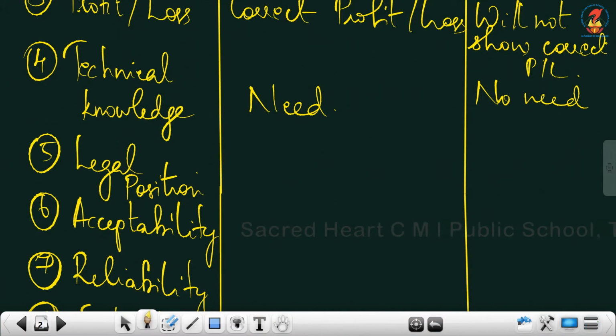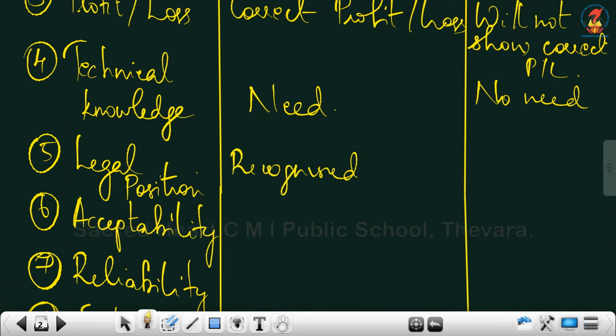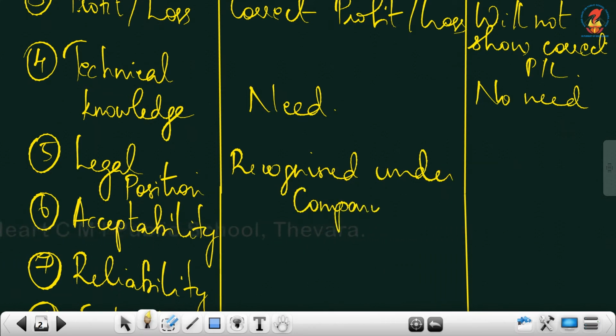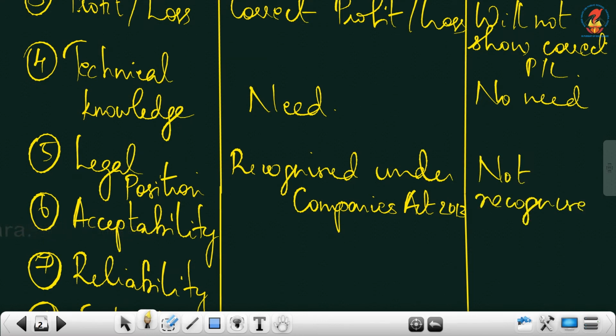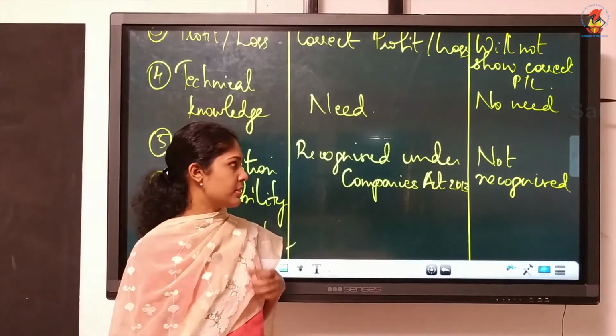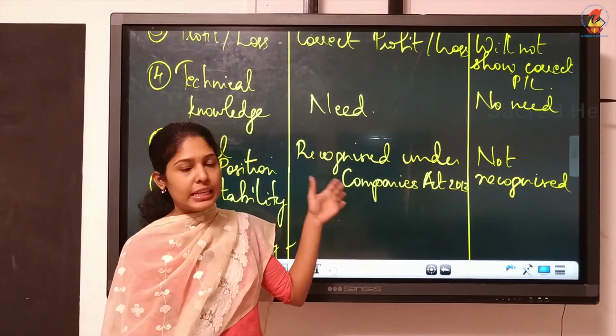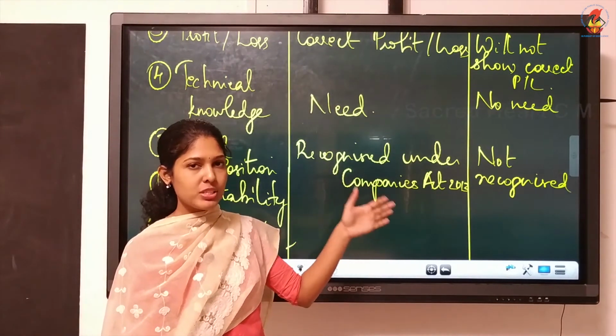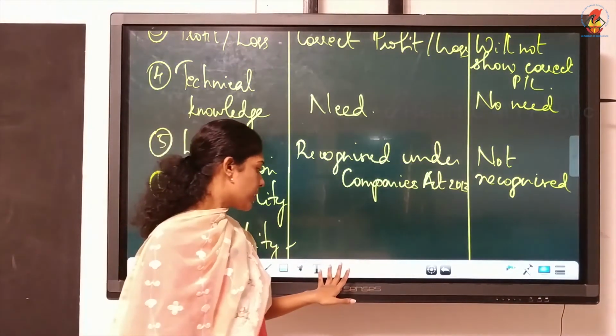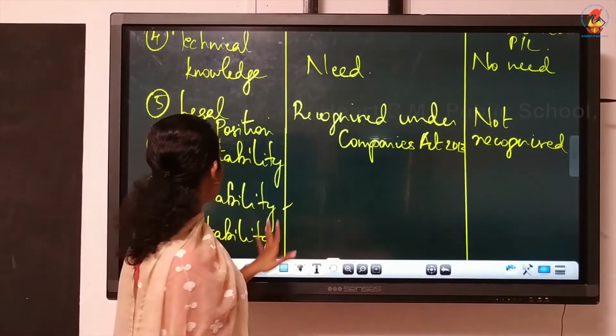Then legal position. This accrual basis is recognized under Companies Act. That means it is legally recognized. Companies Act 2013. This one we can write, it is recognized under Companies Act 2013. You must write the entire sentence. Now I am just writing the keywords. So it is having legal acceptability. Which method or which basis? The accrual basis. That is why it is being used by most of the firms.